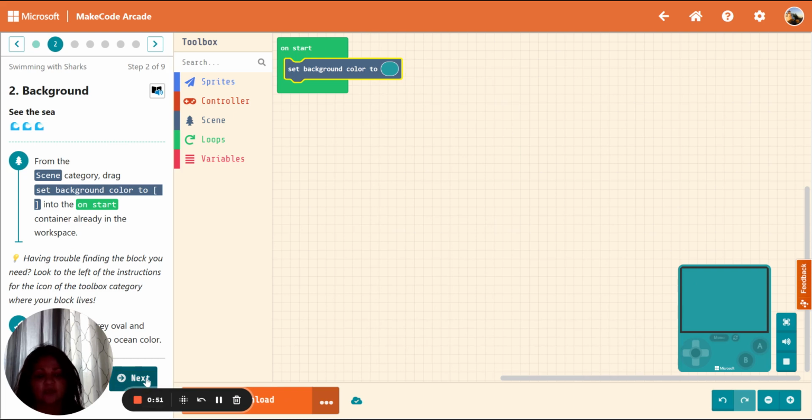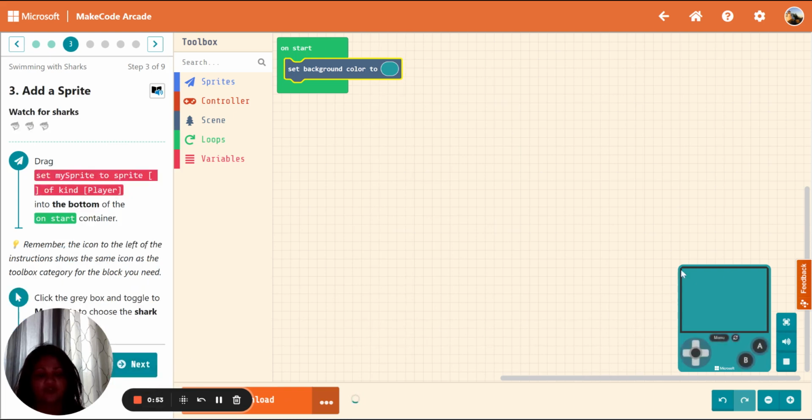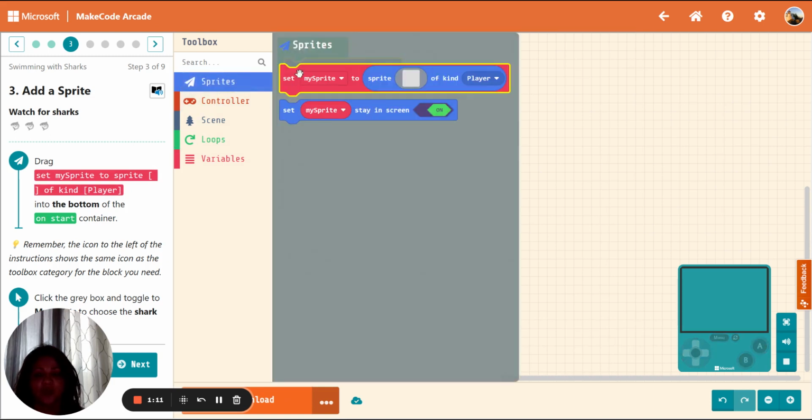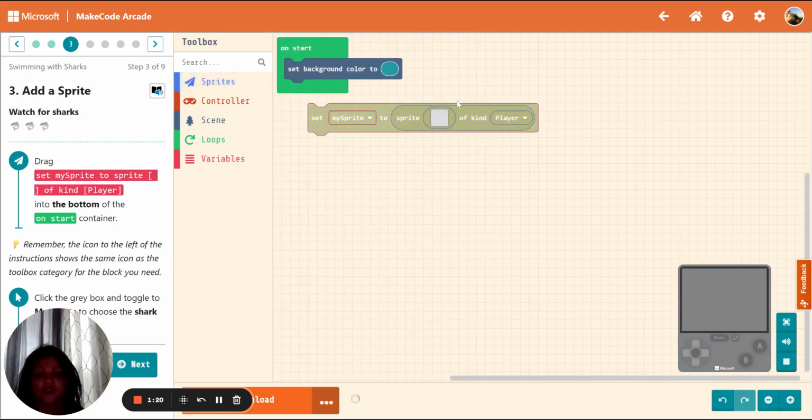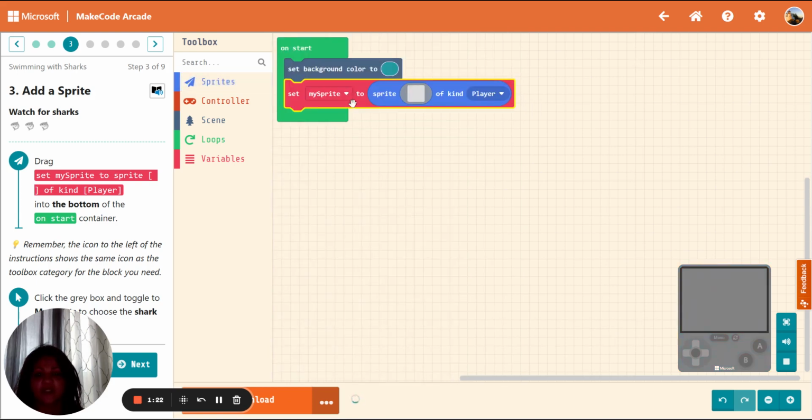And then you click the next arrow. And if you look at the screen at the bottom, you will see that your Android app will have that blue background. Next, set my sprite to sprite. So we're going to go again to the drop-down menu here, sprite, and we are going to choose player. So here we have two options. Set my sprite to sprite. We already have that kind of player. So we're going to add that in.